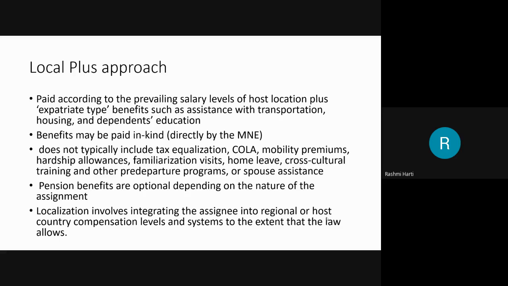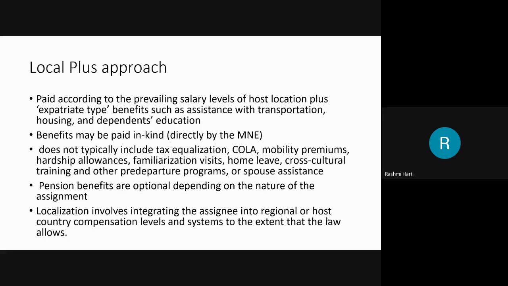It does not typically include tax equalization. So the local plus approach doesn't include tax equalization, COLA or cost of living allowances, mobility premiums, hardship allowances, or familiarization visits. Then home leaves, cross cultural training and other pre-departure programs, or spouse assistance. Everything is not typically included in this local plus approach, but pension benefits are optional, depending on the nature of the assignment. Localization involves integrating the assignees into regional or host country compensation levels and systems to the extent that the law allows.